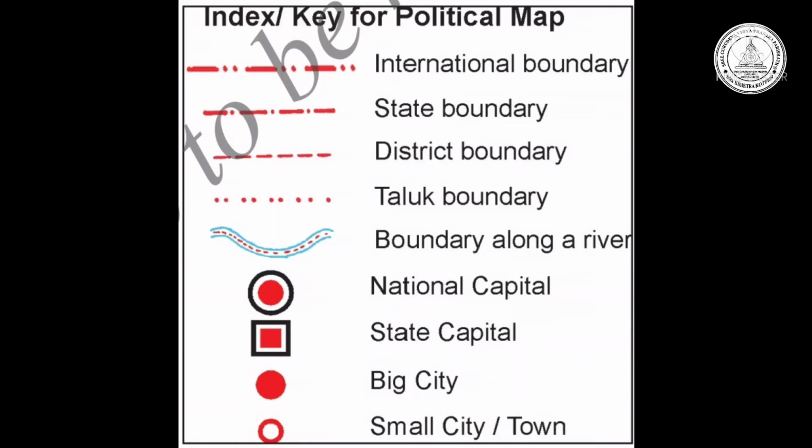big city, small city. See, once you observe, the national capital is round in shape. In that we find the red color. State capital is in a rectangular or square shape. In that we find the red color. A big city is a round shape. It is in red color. A small city is also a round shape, in red color.